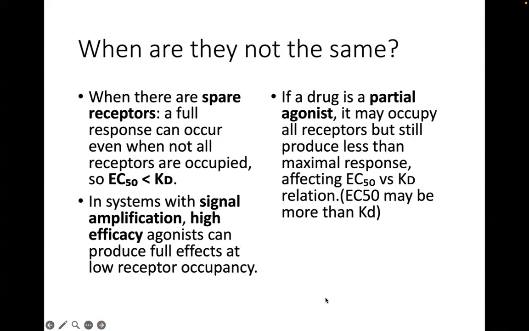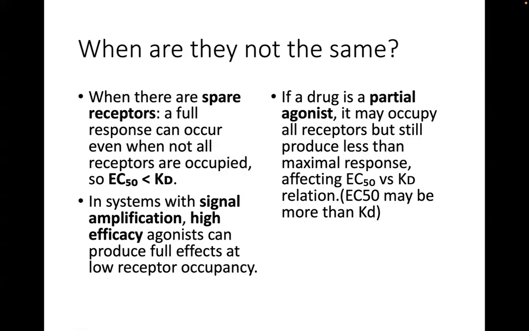So when is EC50 not the same as KD? In instances when there are spare receptors, a full response can occur even when not all the receptors are occupied. So meaning there are certain instances where a drug can bind only to a fraction of the receptors in the system, and they already produce 50% of the maximum response, let alone the maximum response.